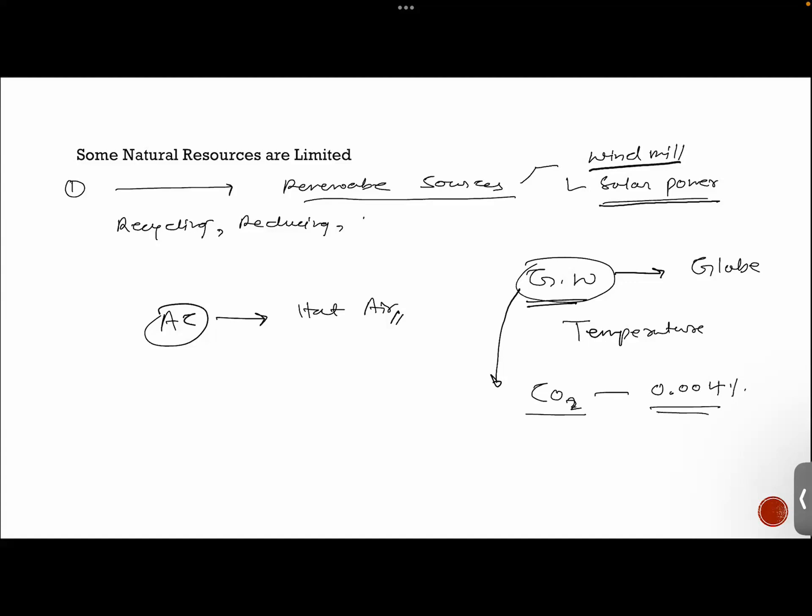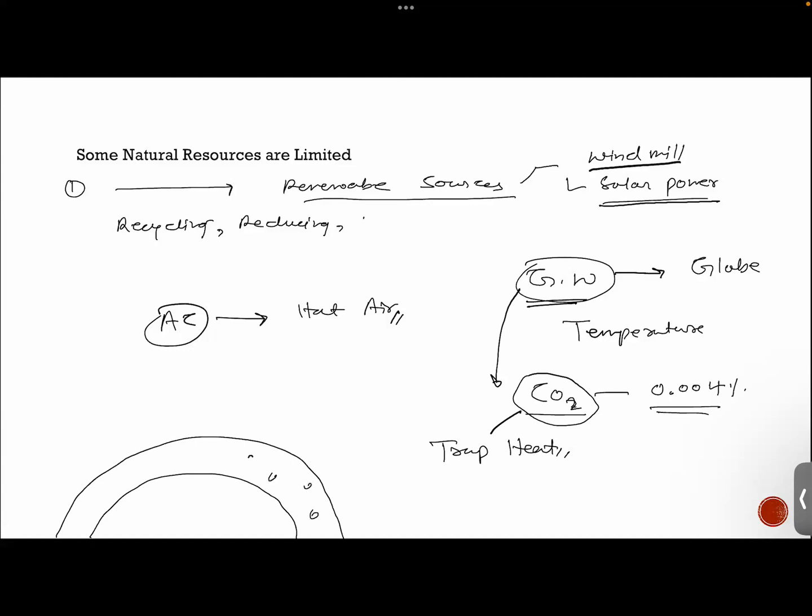Carbon dioxide is known to trap heat. See, this is your earth. In the atmosphere of the earth, there is more and more carbon dioxide, and carbon dioxide will trap the heat.